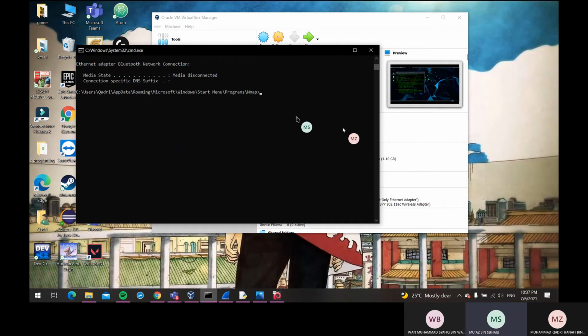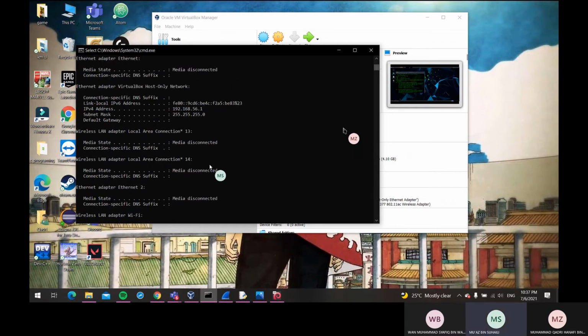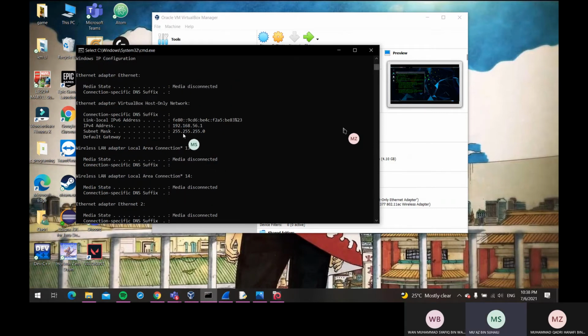Okay, now we will see the IP address for the host. Go to command prompt and enter ipconfig. This is the IP address when using Wi-Fi. And the IP address for the host is this one. So in this process, we will use this IP address.